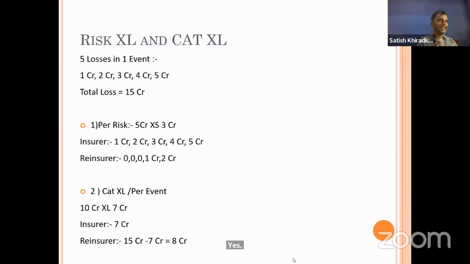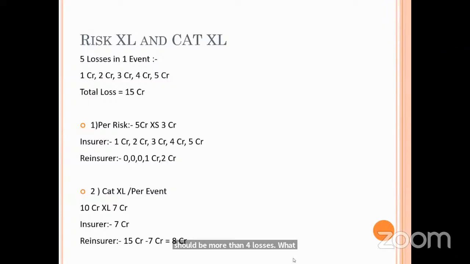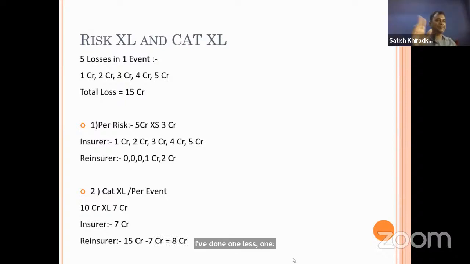Sometimes there can be a question on this. Two risk warranty: which of the following is correct? In two risk warranty, there should be more than 1 loss. There should be more than 2 losses. There should be more than 3 losses. There should be more than 4 losses. What should be the answer? More than 1 loss. Sometimes we get confused because we just write 2 loss warranty, so we think more than 2 losses. No, more than 1 loss, because 2 or more losses should be there.